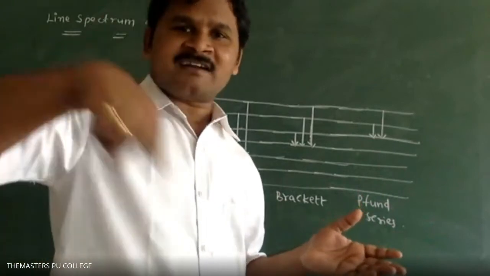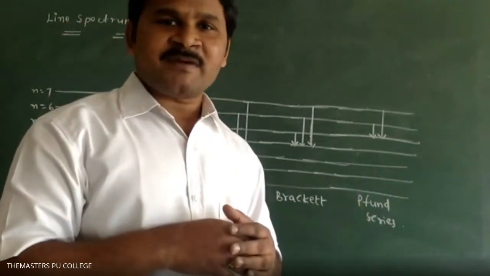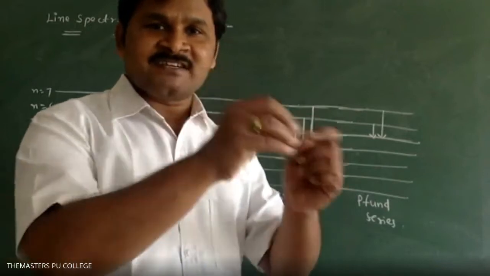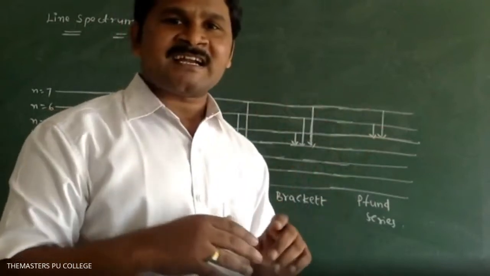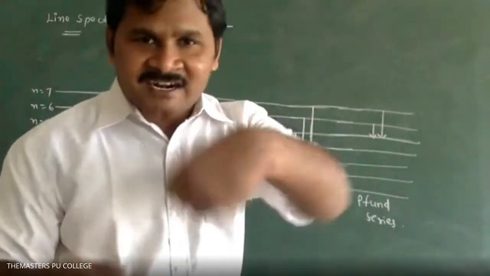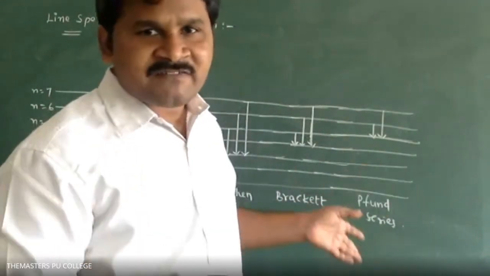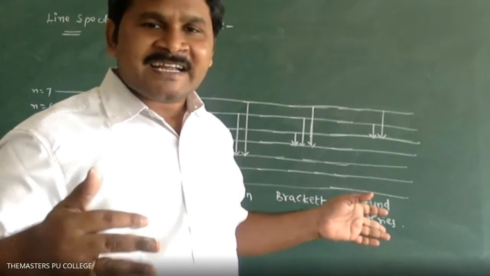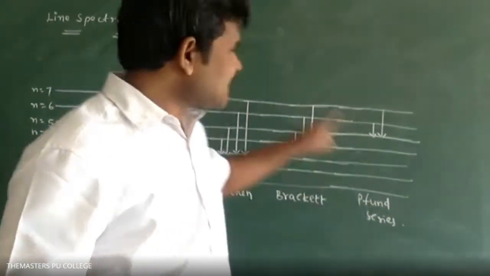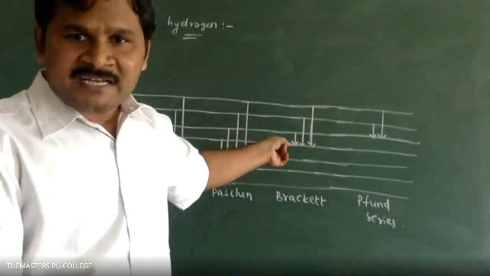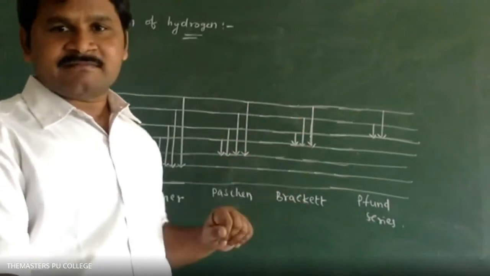Somebody is saying the electron revolves around the nucleus. Somebody is saying the electron is present in a fixed orbit. Somebody is saying the electron is present in a fixed orbit but is not rotating. So many views they are telling. So we are observing here: is electron transition possible or not? This experiment shows the possibility of electron transition.